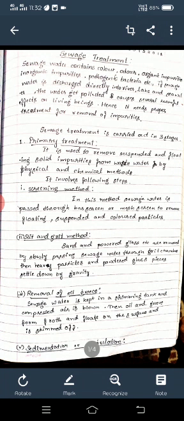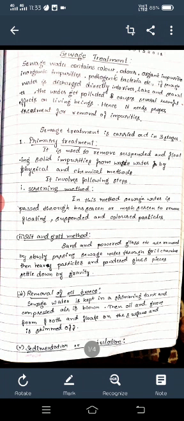That's why in sewage treatment there are three stages. First one is called primary treatment, second one secondary treatment, third one tertiary treatment. In primary treatment, generally we remove suspended impurities. In secondary treatment, we remove dissolved oxidizable organic impurities. In tertiary treatment, generally we remove dissolved salts, dissolved gases, or any biological impurities present in the water. Now we discuss one by one.